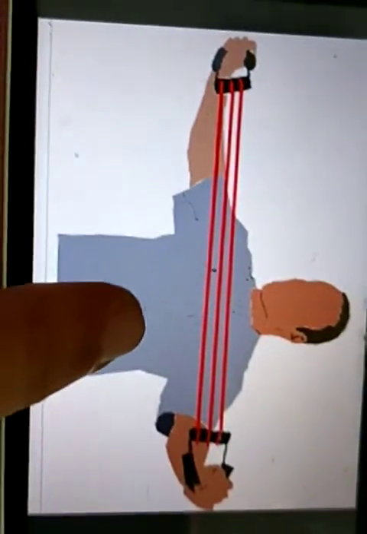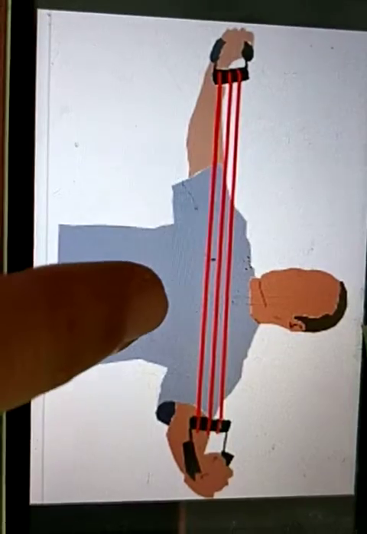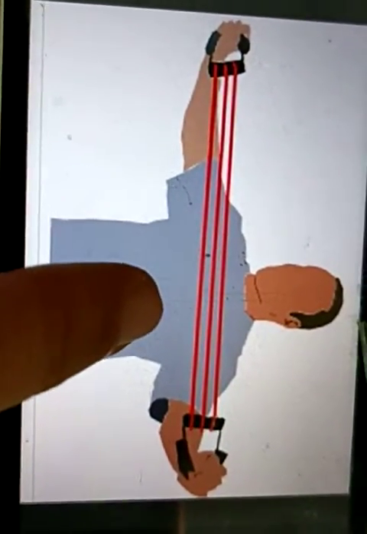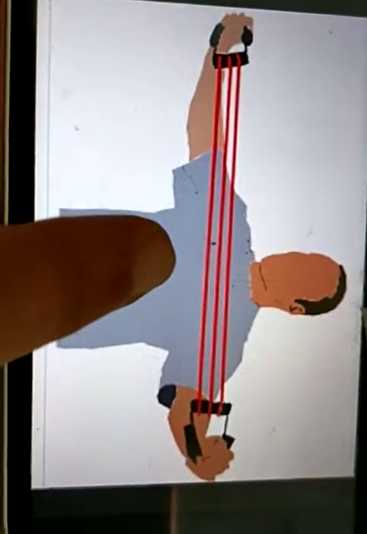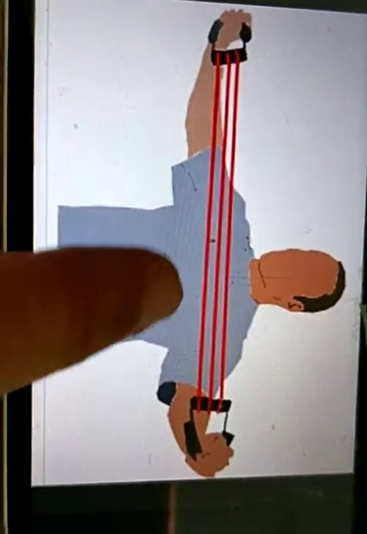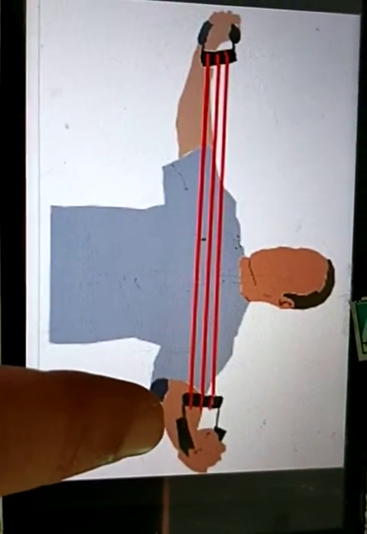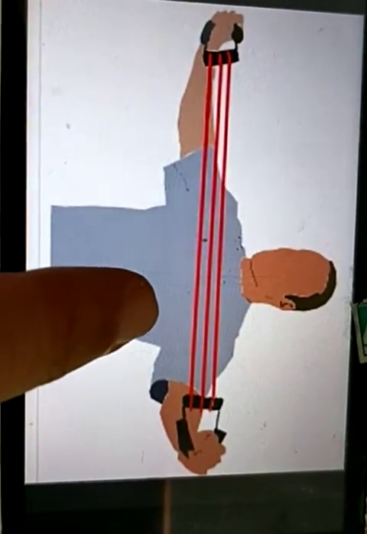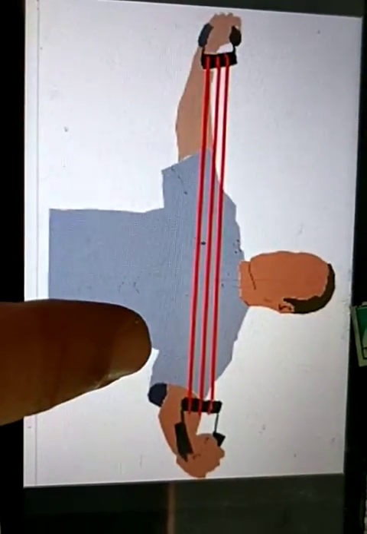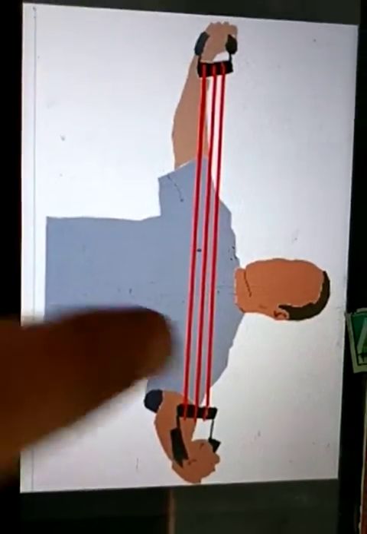In the same way, this is a person doing an exercise with this instrument. When the person pulls it, the distance between these strings will be more, and when the person stops applying the force, it will again come to its original position. So this is also an example of elastic force.